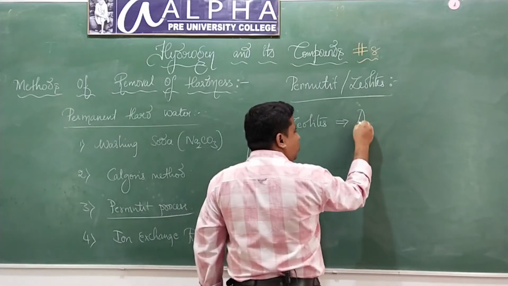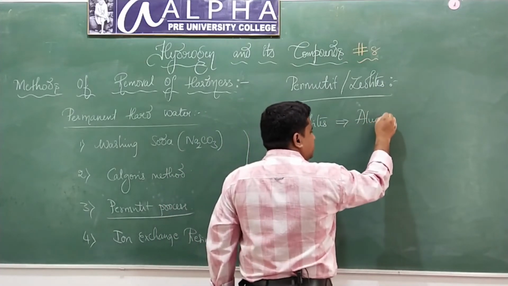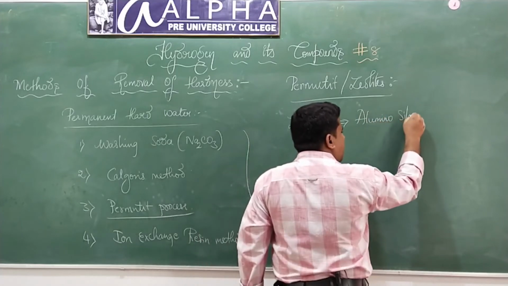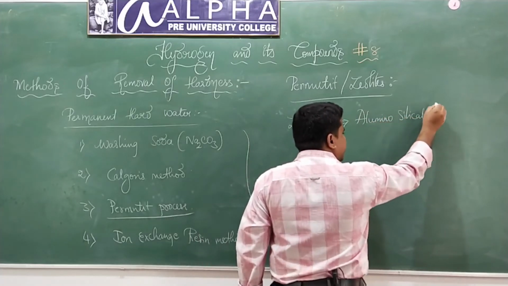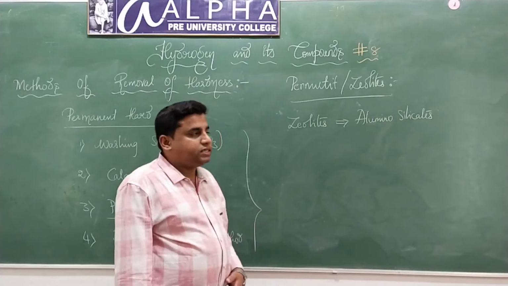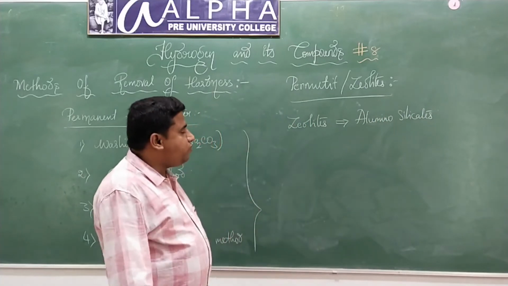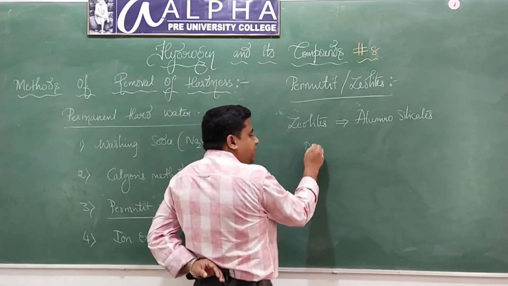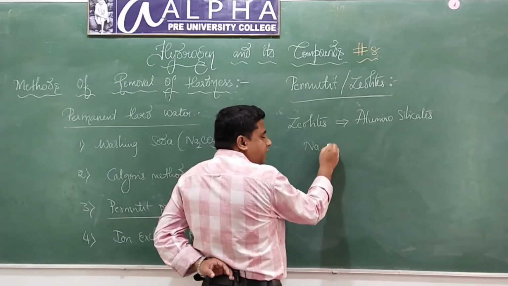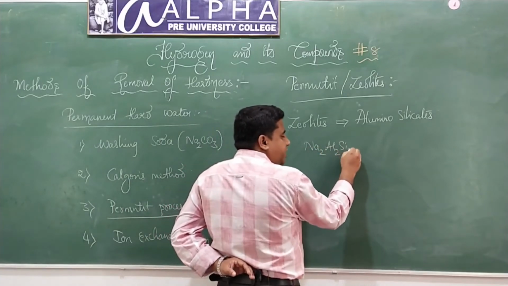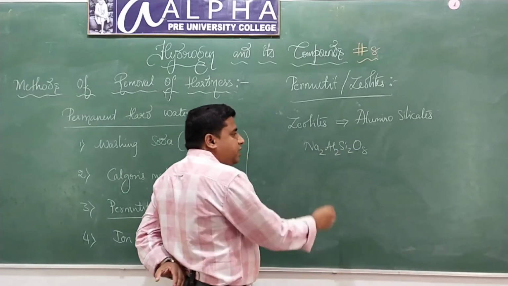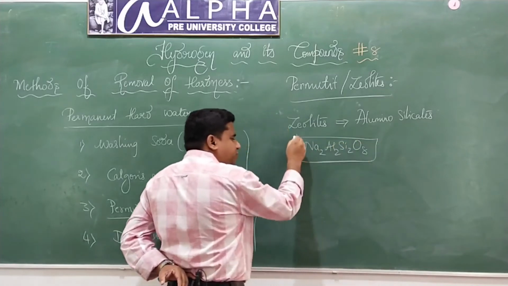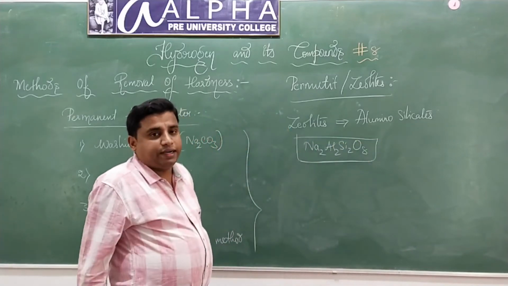Zeolites are aluminosilicates. Look at the formula for permutate. It is Na2 Al2 Si2O8. This molecule is called permutate or zeolite.